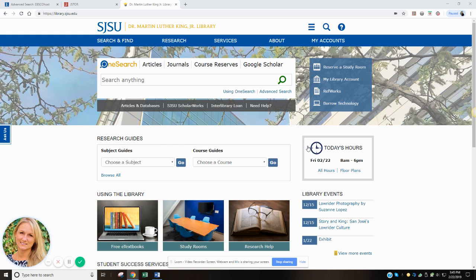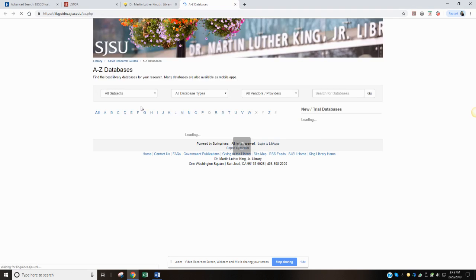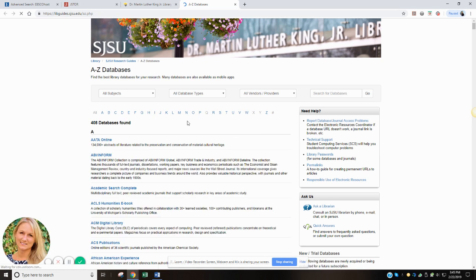So some databases in our library contain only scholarly journals, and they're exclusive like that. Other databases contain a mixture of both the scholarly journals and other popular sources like popular magazines or newspapers or government documents or things like that. That's why your instructor is telling you to narrow your search to only the scholarly journals. So we can look in our library homepage under articles and databases. You can select what databases you're actually wanting to use.